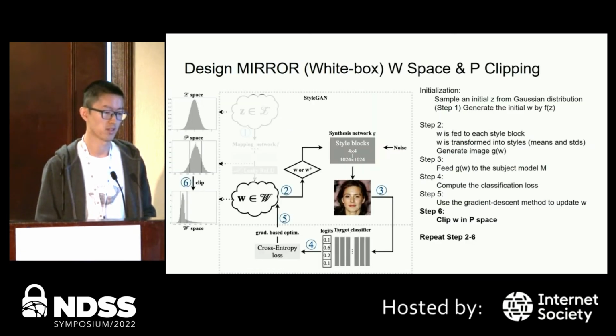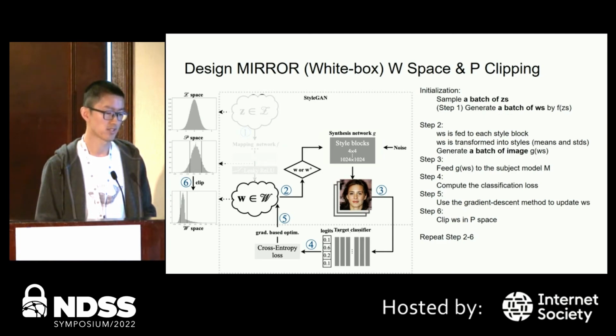Putting them together, we have a better design of the method. So we add an extra step 6 to clip the W in the P space, and repeat steps 2 to 6. We can easily generate a batch of images by initializing a batch of W vectors.